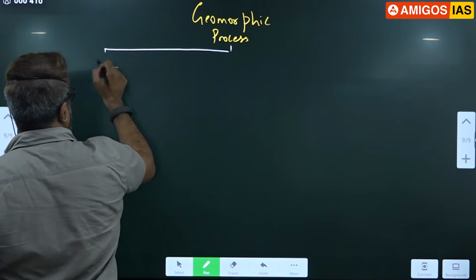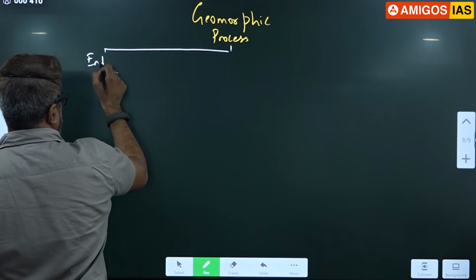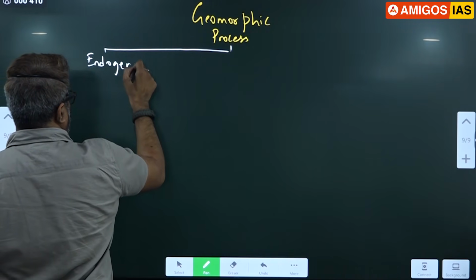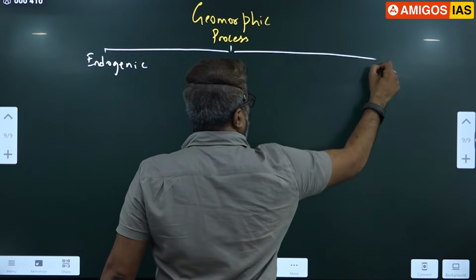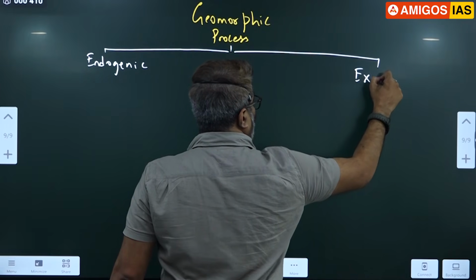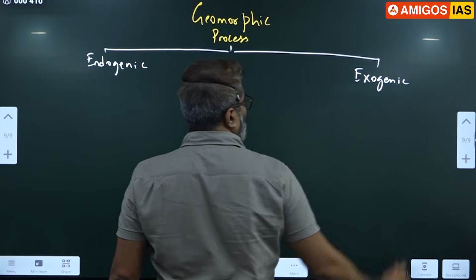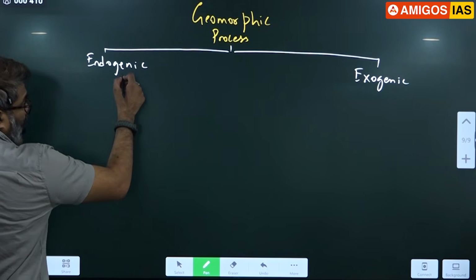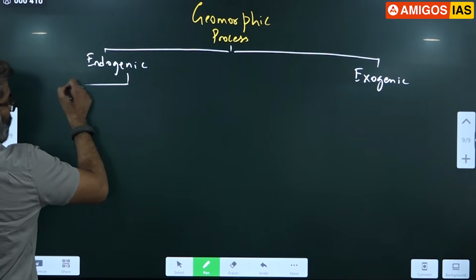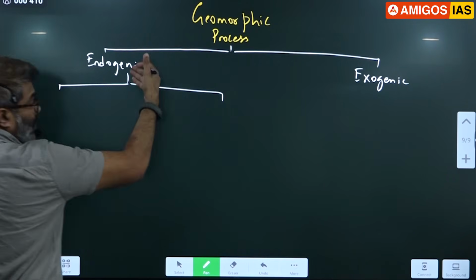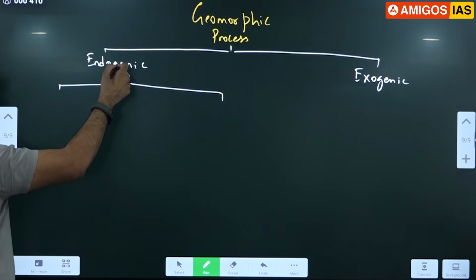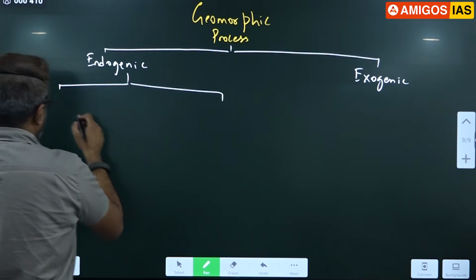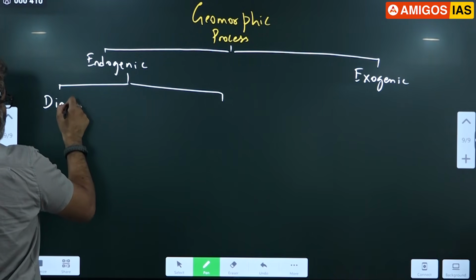Don't write, please wait. Endogenic movement, exogenic movement. In endogenic movement, please notice, these are acting from below. So remember this.